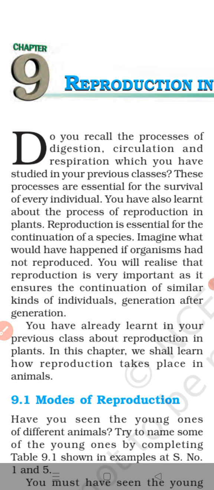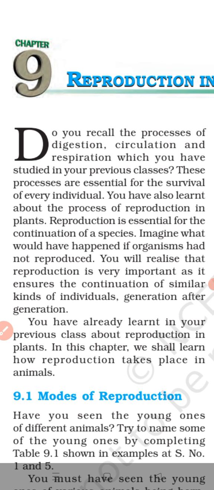Okay? And reproduction gives rise to more organisms with the same basic characteristics as their parents. For example, human beings always produce human babies. Okay? Cats always produce kittens. Then, say, hens always produce chicks. Are you getting it?